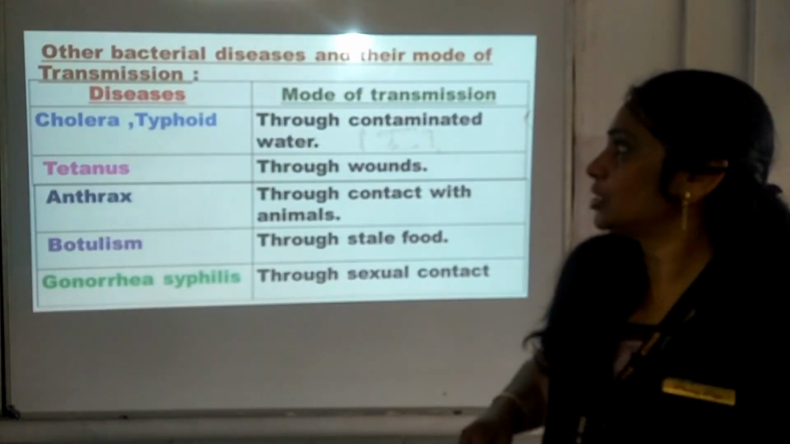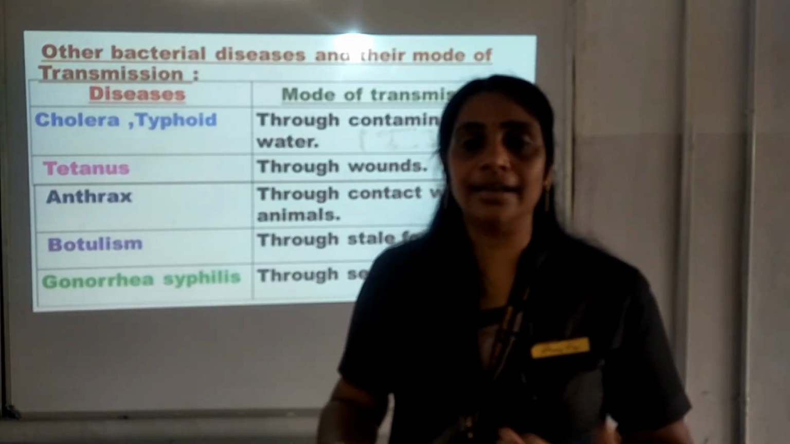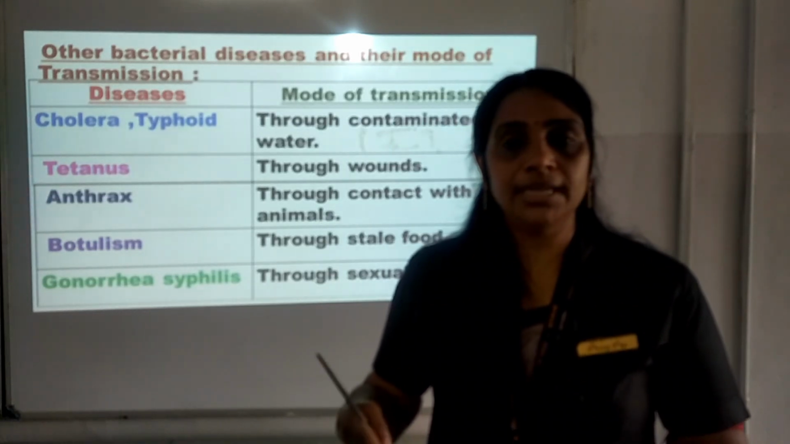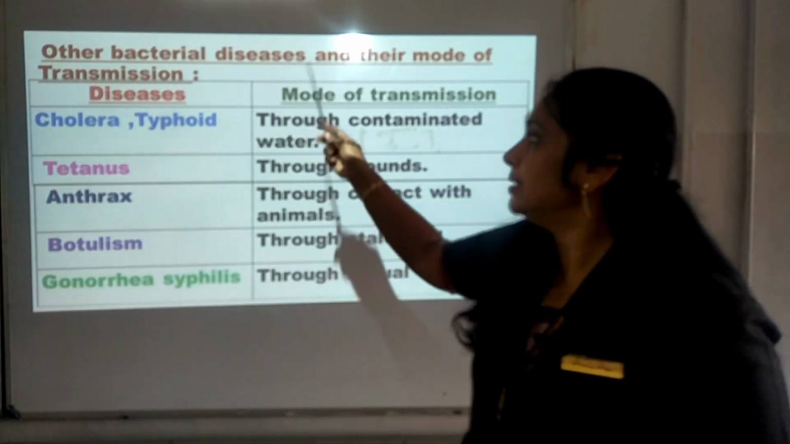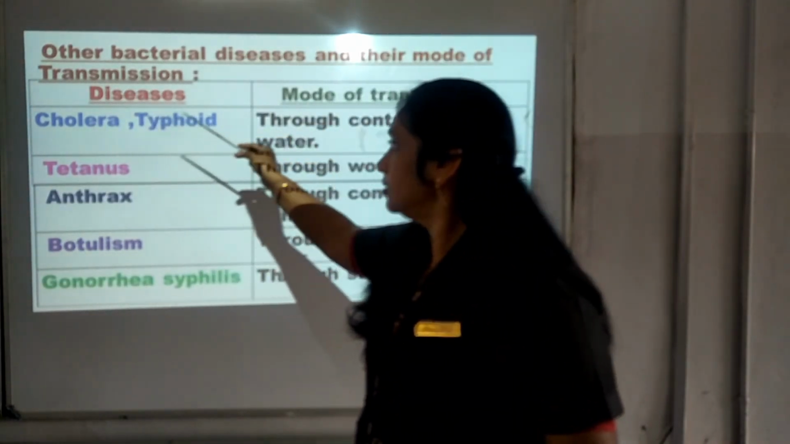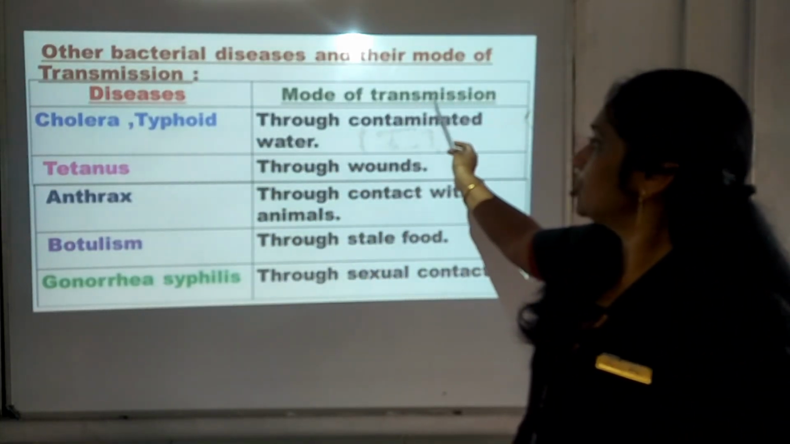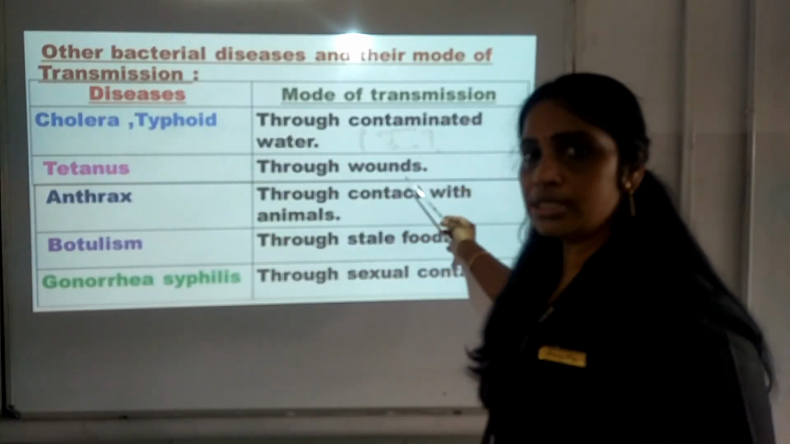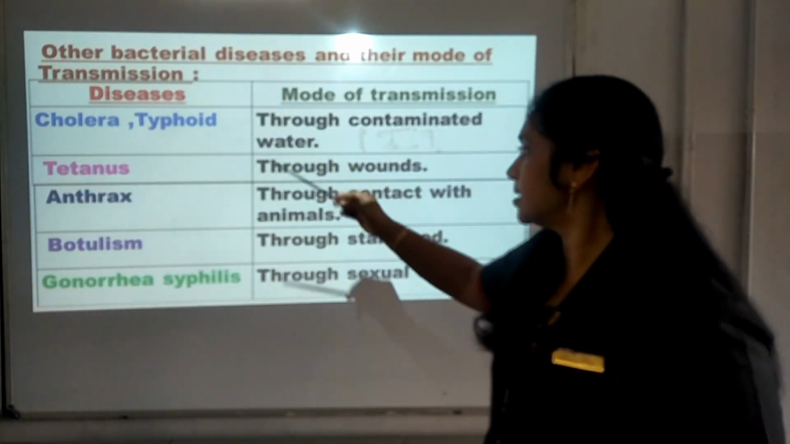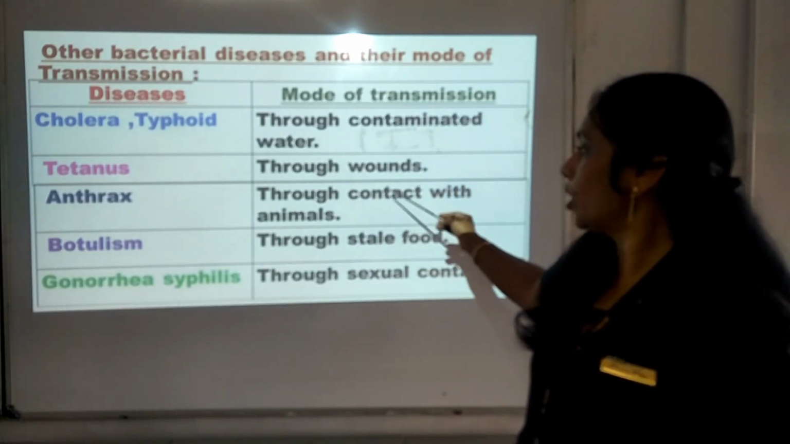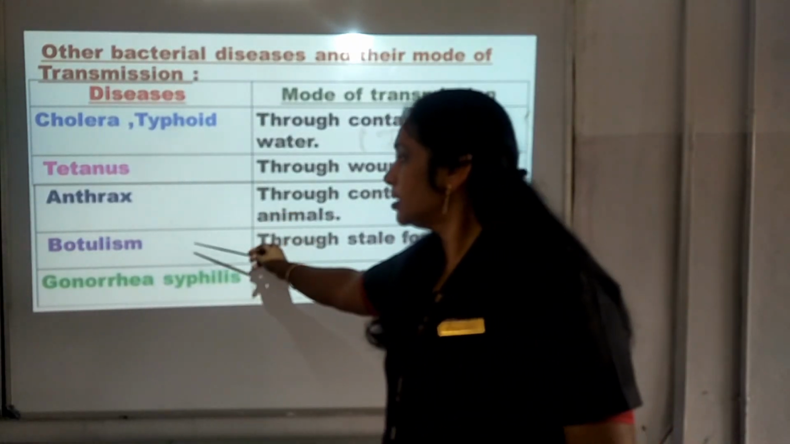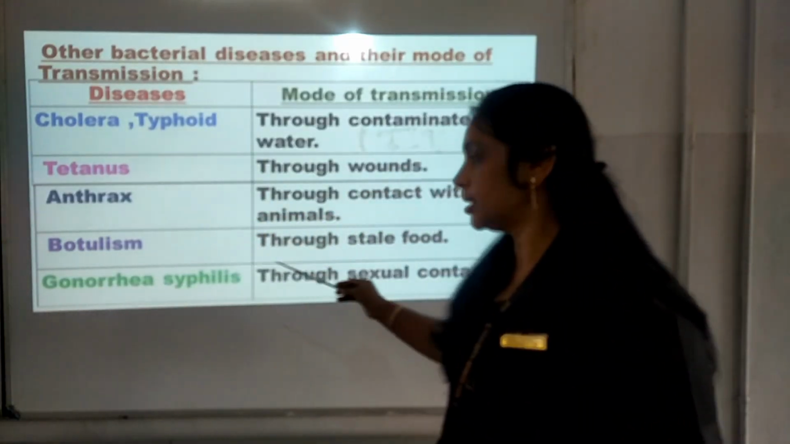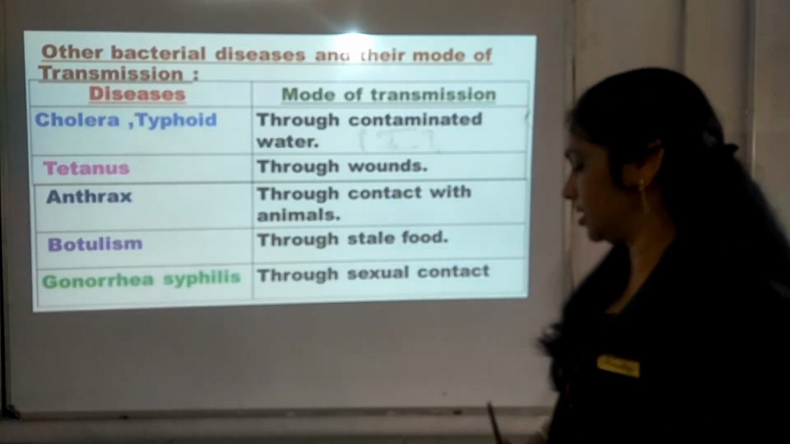And later on we understood that there are other bacterial diseases other than leptospirosis or diphtheria or tuberculosis, and these diseases are cholera, typhoid, and the mode of transmission is through contaminated water, tetanus through wounds, anthrax is a disease which is being transmitted through contact with animals, botulism through stained food, and gonorrhea, syphilis through sexual contact.